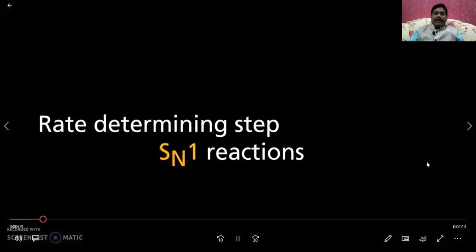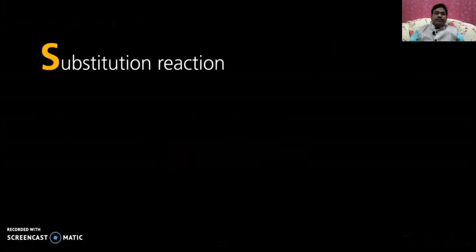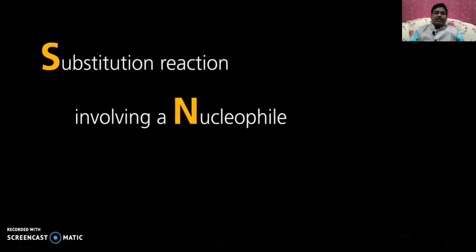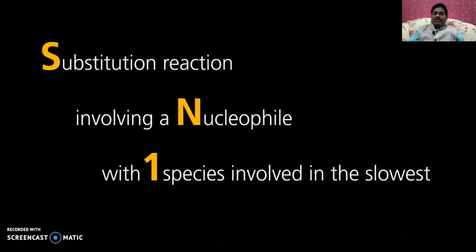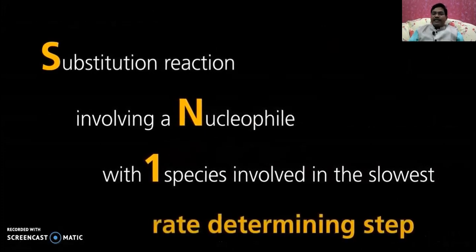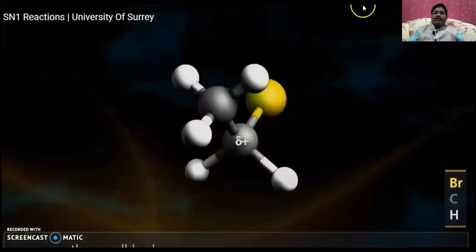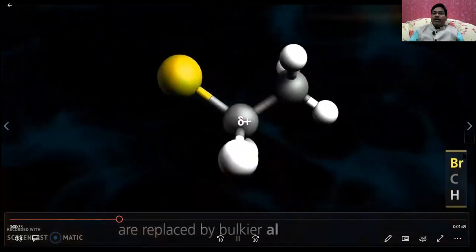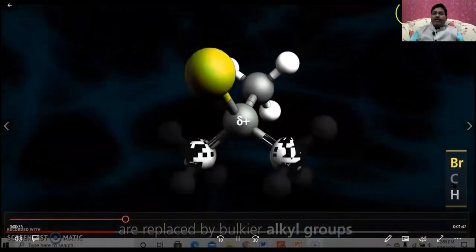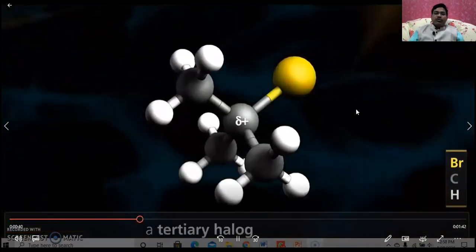See, the rate determining step in SN1 reactions. Yes, for a substitution reaction involving a nucleophile with one species involved in the slowest rate determining step, that is called an SN1 reaction. This is our tertiary butyl bromide. You can see the yellow one is bromine, along with carbon and hydrogen, and this is our tertiary butyl bromide.